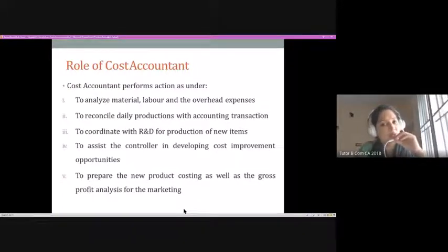Maybe in a cost accounting department, you will have different departments. It's not that one person is looking into all of it. But for an entrepreneur, he would be looking into all this, maybe with very few staff. If it is a small firm, one or two people will be looking after the entire aspect. But if it is a big firm, each of these will be a separate department.